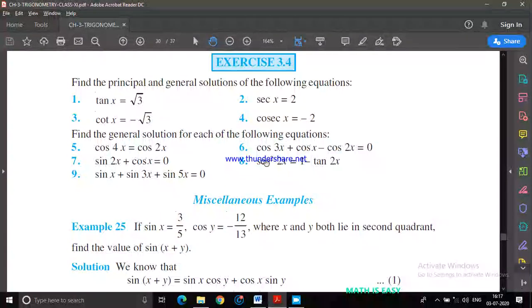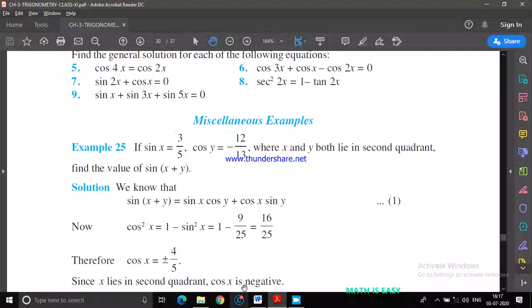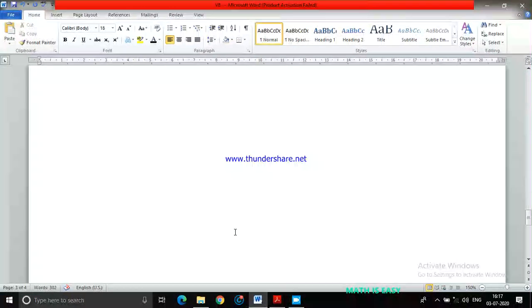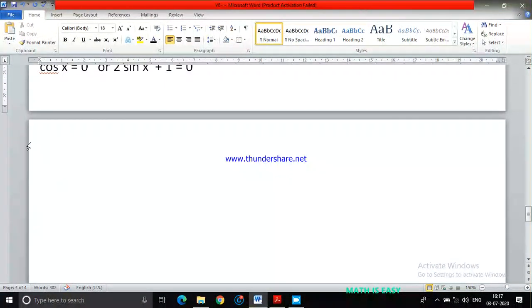Next question is sec square 2x equals to 1 minus tan 2x. What you can do is sec square 2x you can write as 1 plus tan square 2x equals to 1 minus tan 2x. Then 1 will get cancelled. So if you want, let me try it out. This is sec square 2x equals to, I'll simplify, then you can solve this question. I think question number 8.